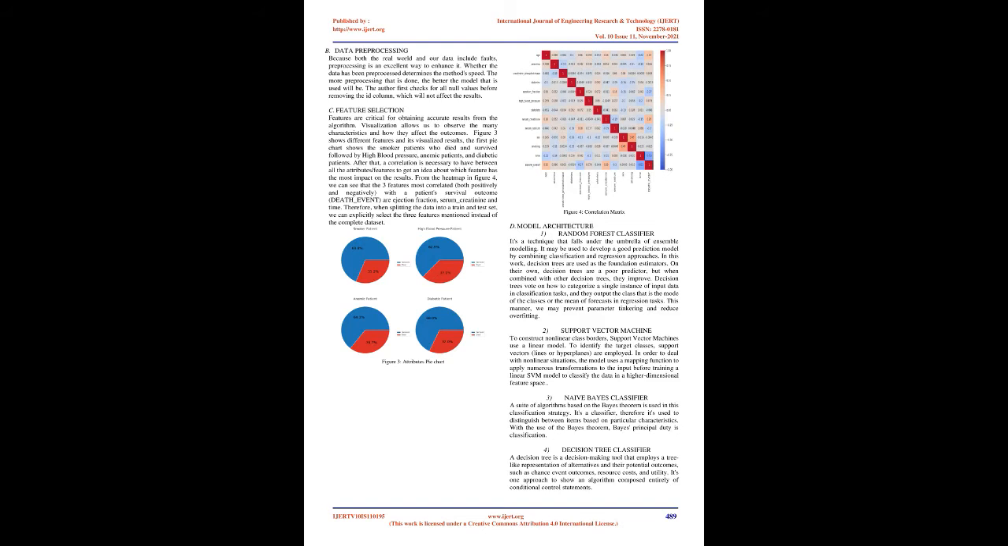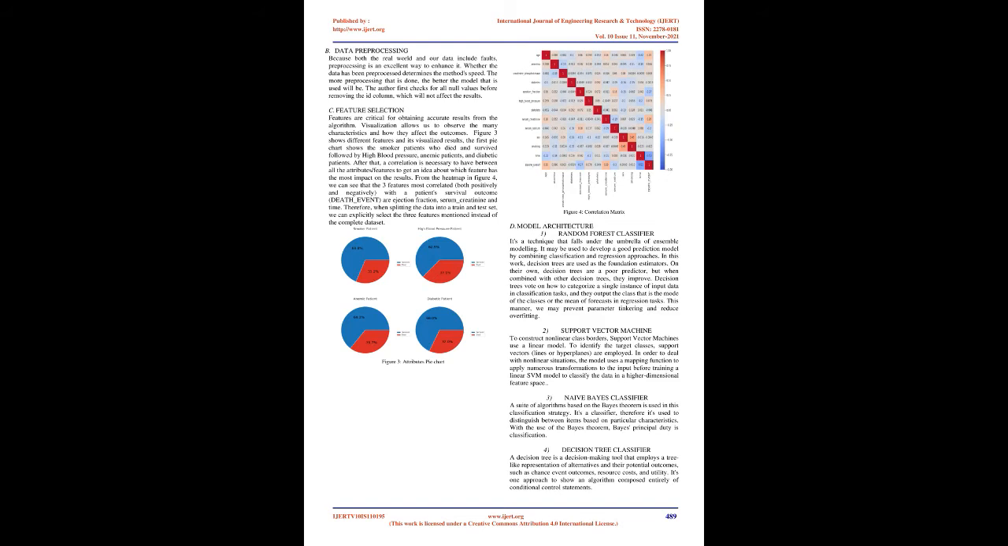Visualization allows us to observe the many characteristics and how they affect the outcomes. Figure 3 shows different features and its visualized results. The first pie chart shows the smoker patients who died and survived, followed by high blood pressure, anemic patients, and diabetic patients. After that, a correlation is necessary between all the attributes/features to get an idea about which feature has the most impact on the results.